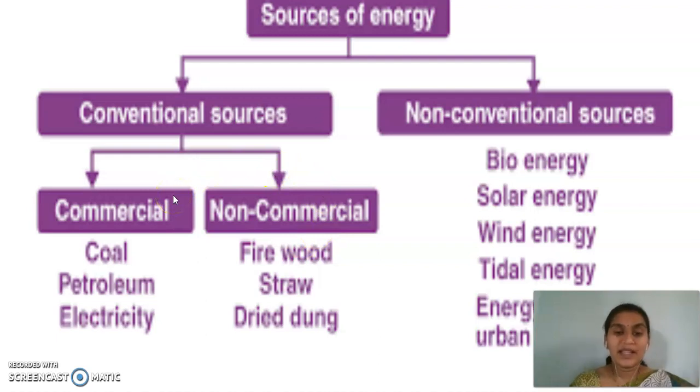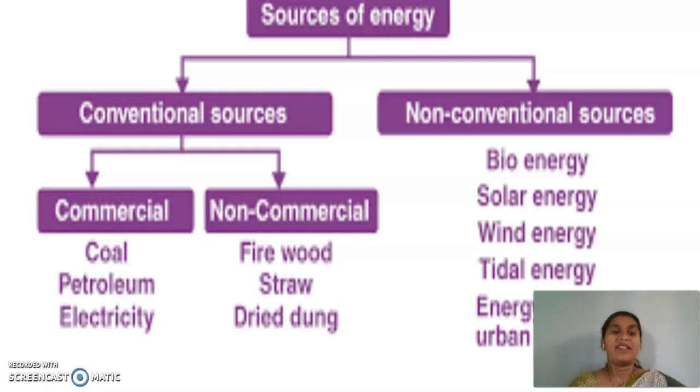Coming to that, commercial and non-commercial. In commercial we can see coal, petroleum, electricity, that is the hydel power. And if we come to the non-commercial, firewood, straw, and then dried dung.